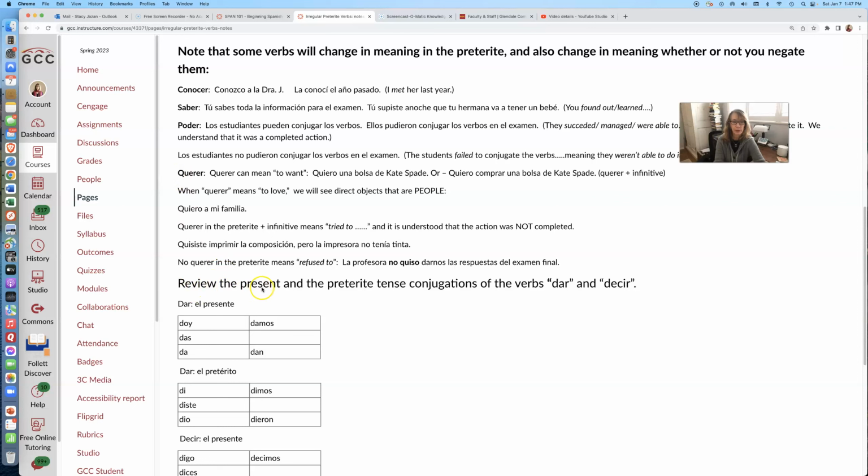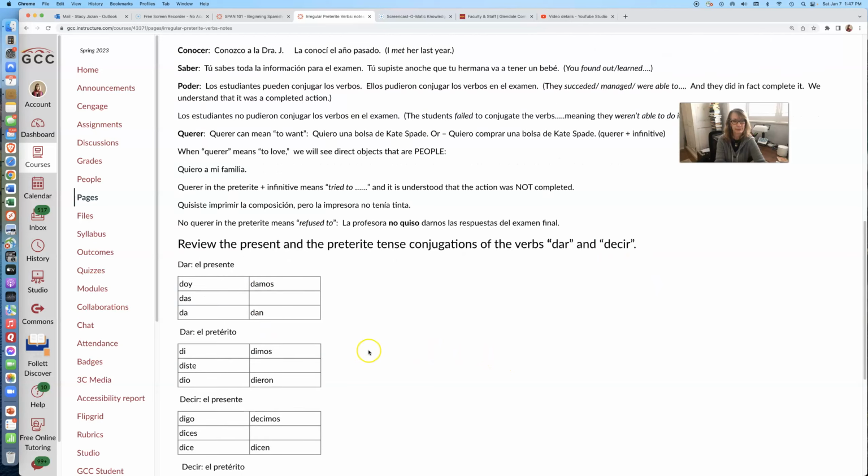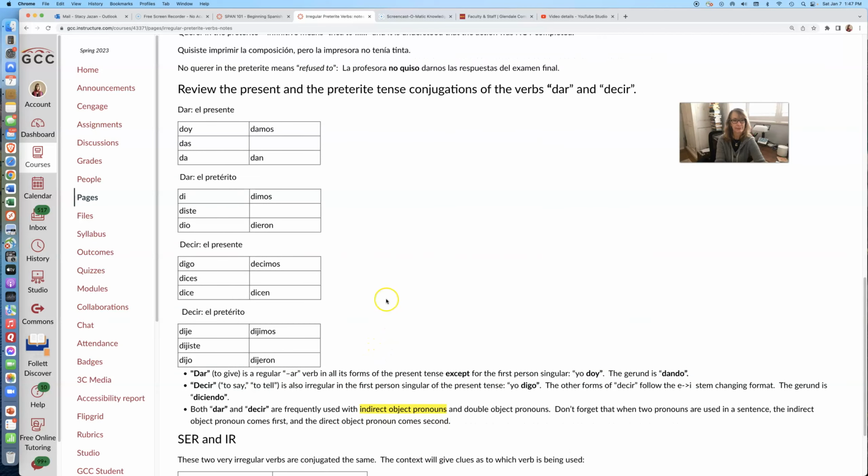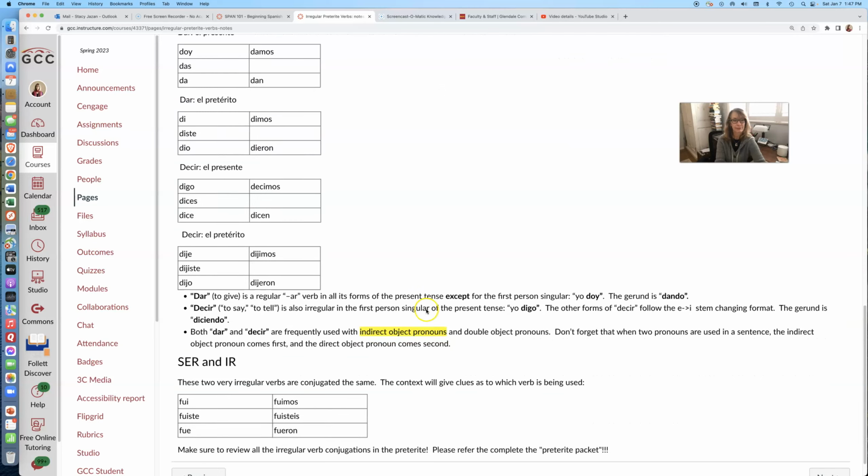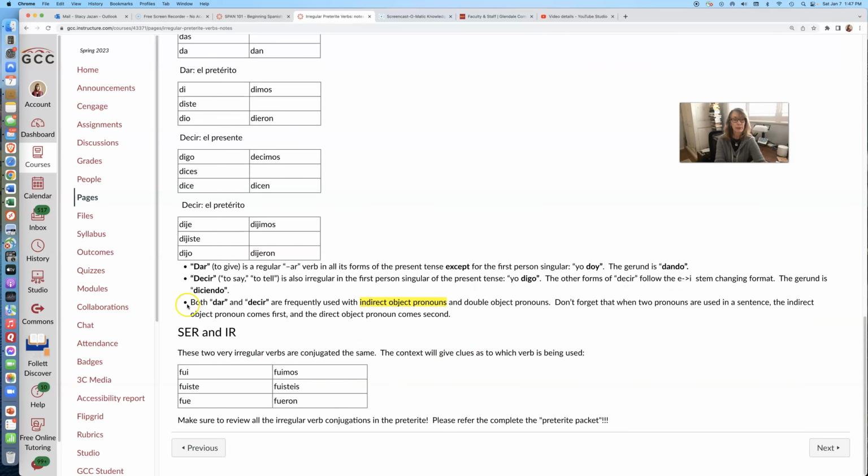Make sure to review the present and preterite tense conjugations of the verbs dar and decir. Remember that both dar and decir are frequently used with indirect object pronouns and double object pronouns. Don't forget that when two pronouns are used in a sentence, the indirect object pronoun comes first and the direct object pronoun comes second.